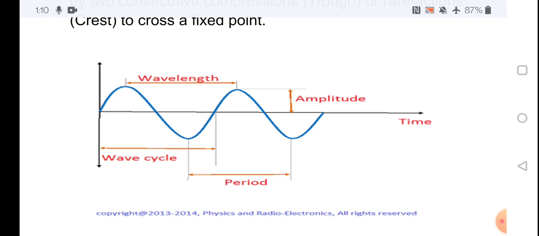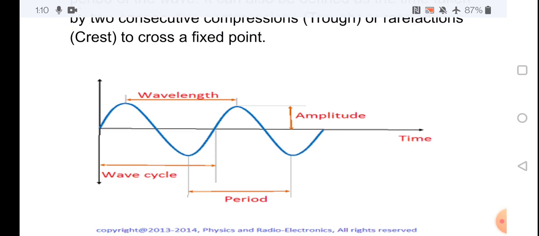One wave cycle means one complete oscillation. Amplitude means the distance from the rest to the maximum crest, or the distance from rest to the trough.